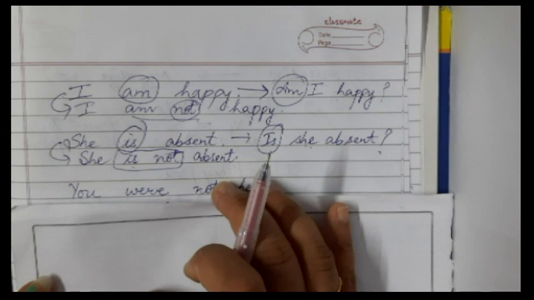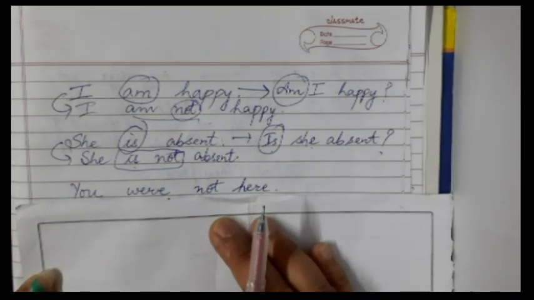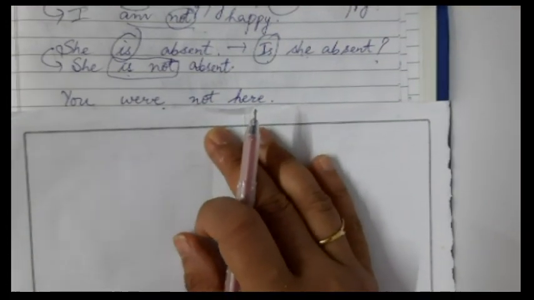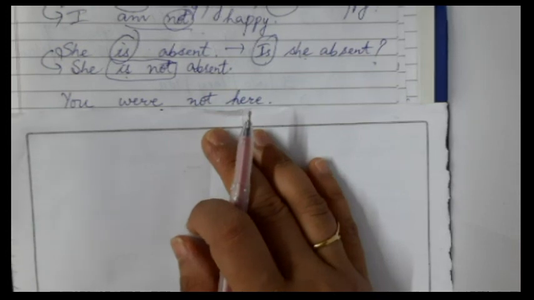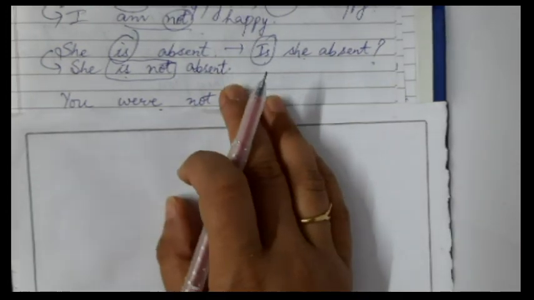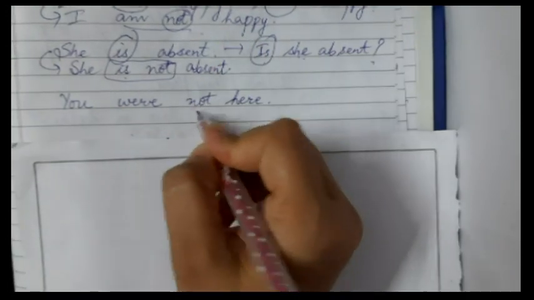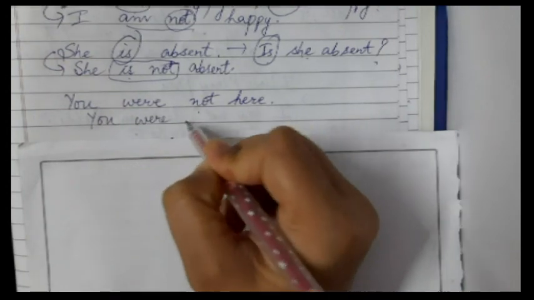Let us see our next example. You were not here. Now it is an assertive sentence but it is a negative kind. So we will not convert it into negative. Let us try how to convert it into positive. Simply do not use the word not. You were here.